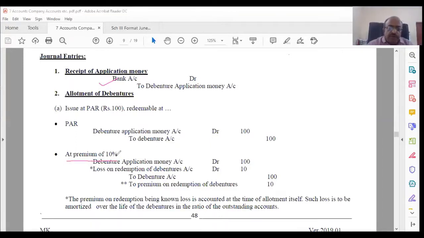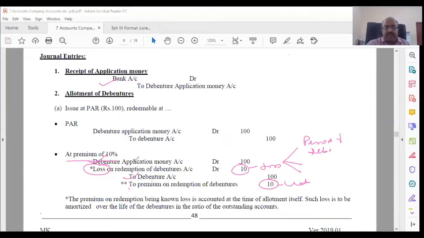Don't worry what entry you're going to pass then. But now today you have to repeat this entry, but you have to add this loss, the 10 rupees that you're going to pay now itself. You're creating a liability and also this loss. But this loss will be debited to P&L account as an expenditure over the period of the debenture.